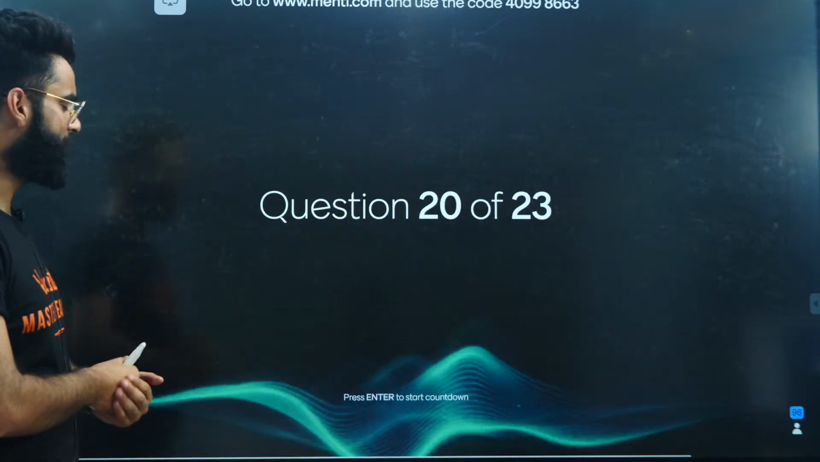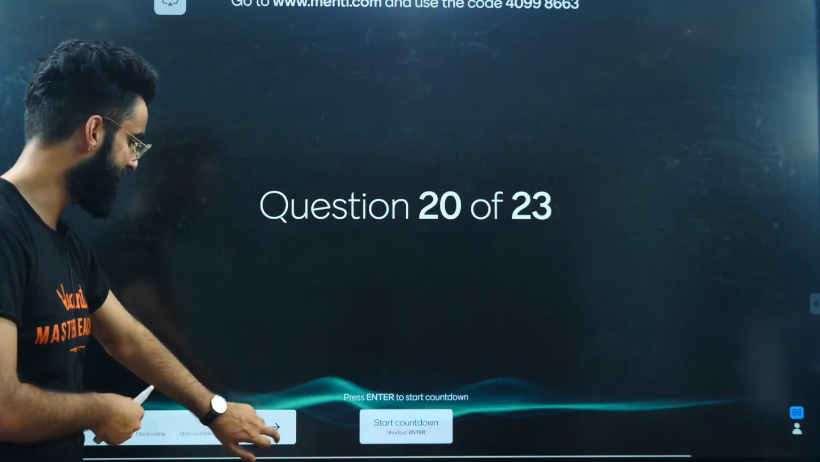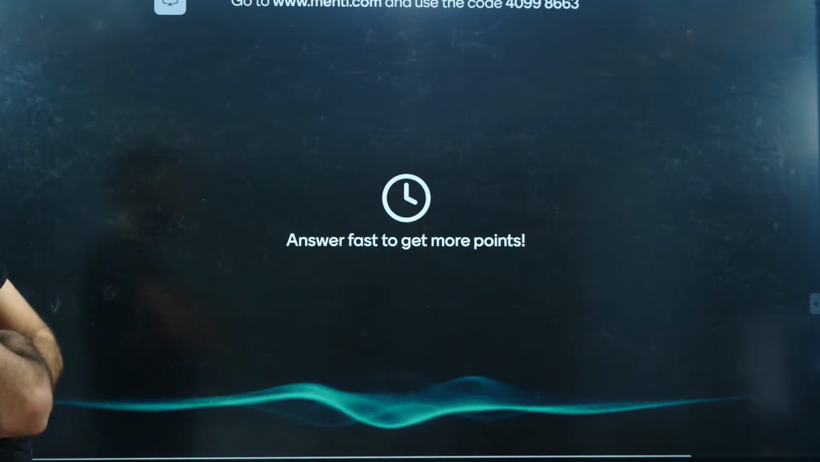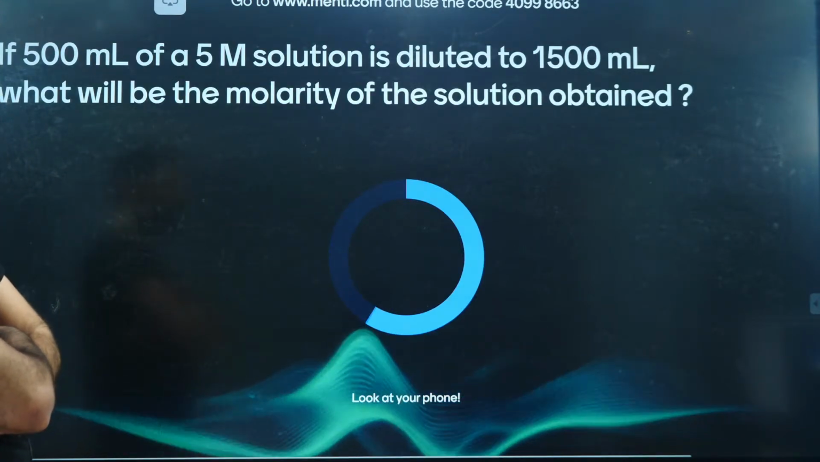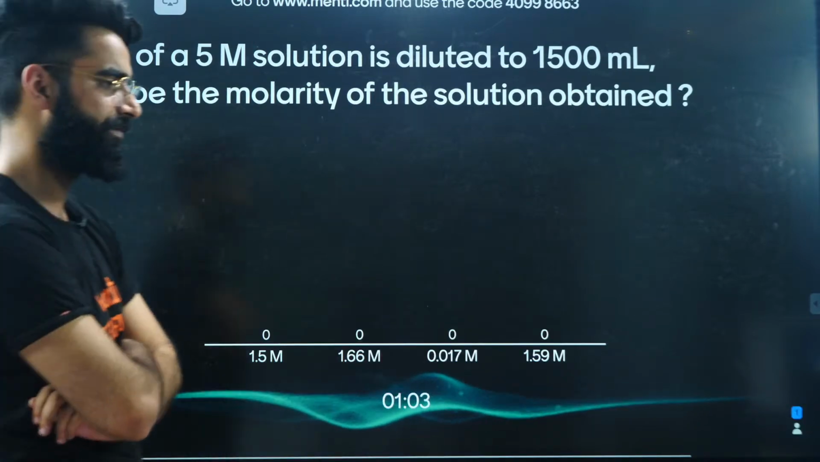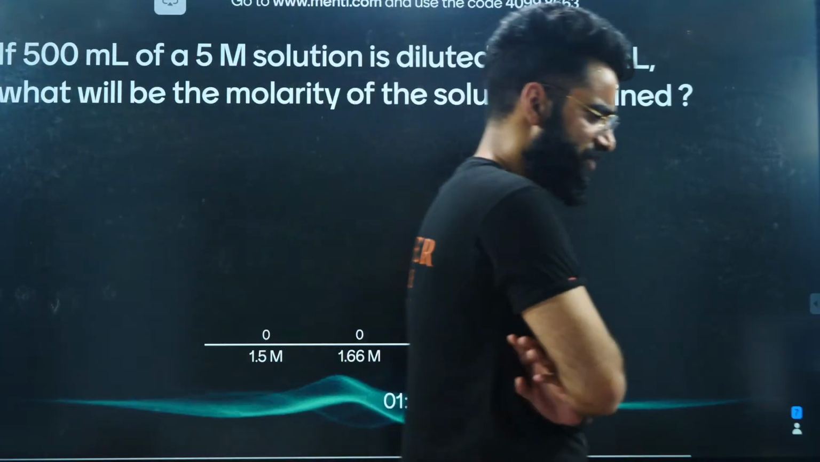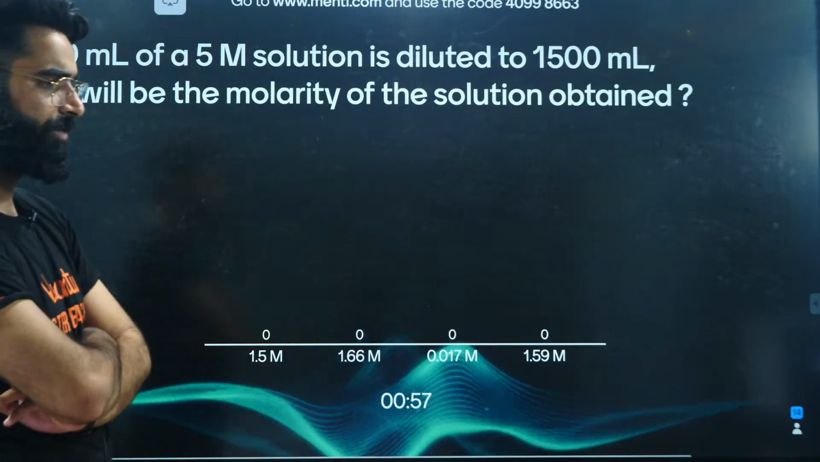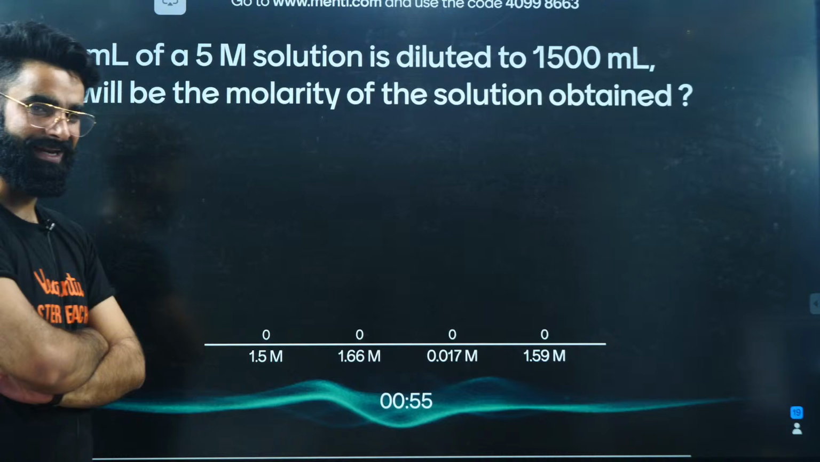Perfecto. Moving on to one more, which is the 20th question, which is going to be on your screen in 3, 2, 1, and now. If 500 ml of 5 molar solution is diluted to 1500, what will be the molarity of the solution obtained? Resulting molarity based on dilution formula. Kill it. Kill it, people. M1V1 is equal to M2V2, yeah? Kill it fast.